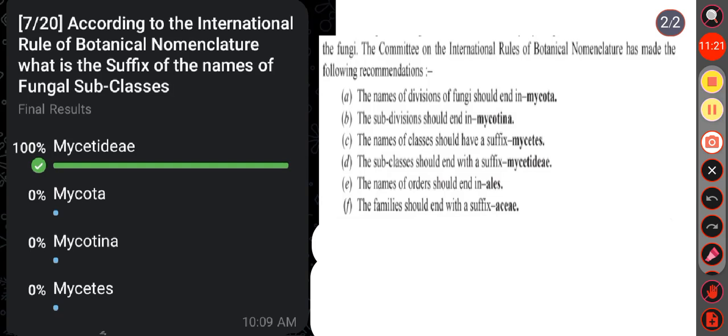Okay. So here the correct answer is option A, that is Mycetidae is the suffix of the names of the fungal subclasses. Then Mycota is the suffix of the names of divisions of the fungi, and Mycotina is the suffix of subdivisions of the fungi, and the last one, Mycetes, is the suffix of the classes.